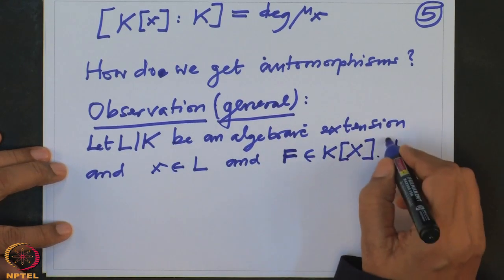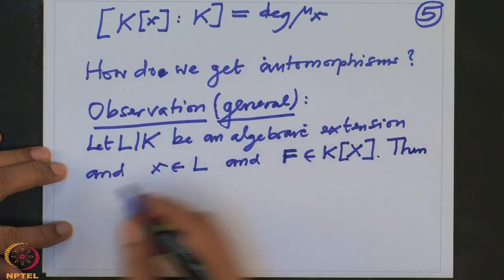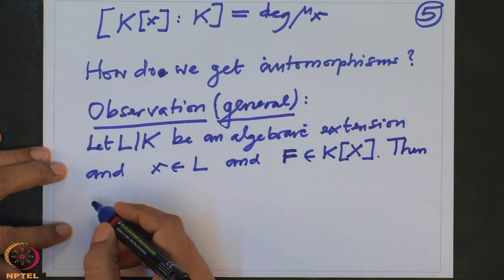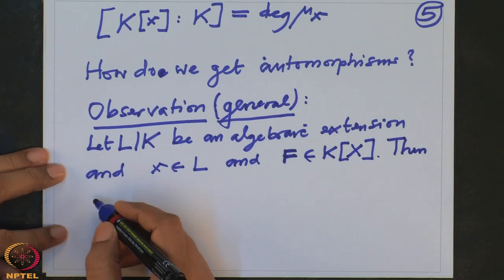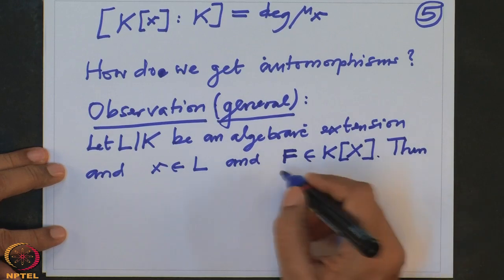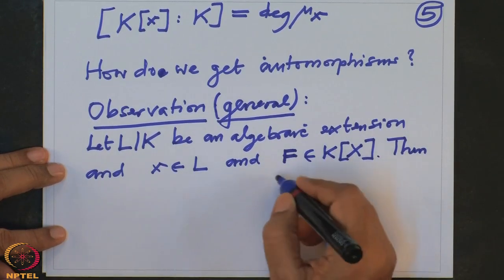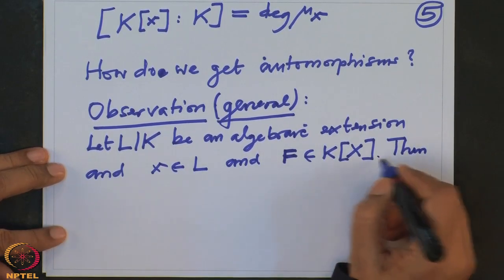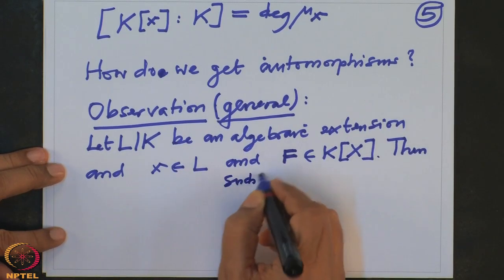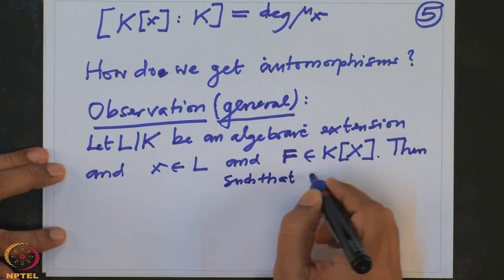Then I also want to assume that f is a polynomial such that f of x is 0.